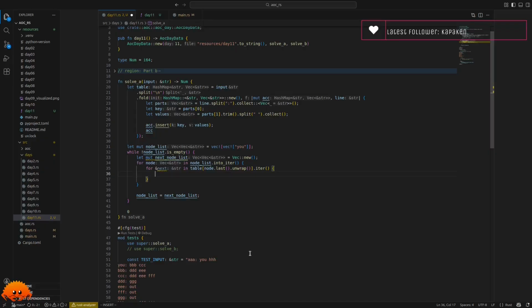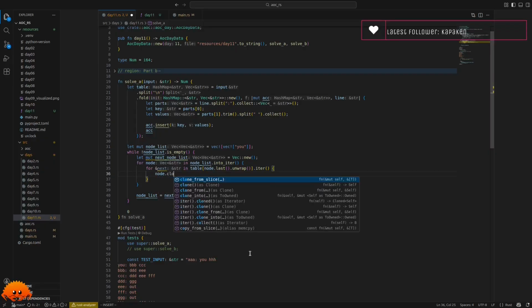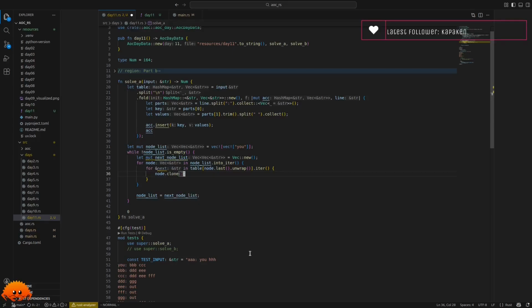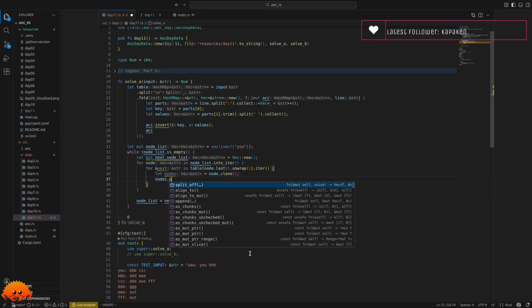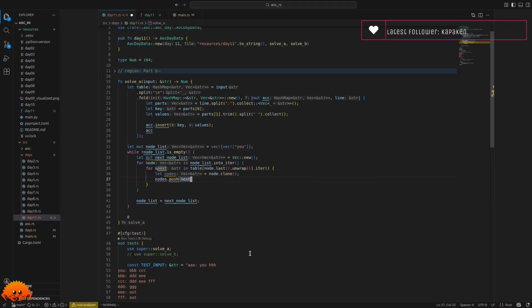So then here we have our next. And there we simply say clone this list, because we have to take that multiple times. Let's call it nodes. I know the naming today is really bad. And then we say nodes push our next. We have to make this mutable here.